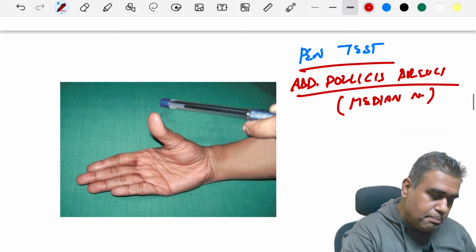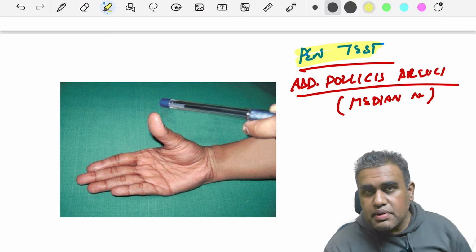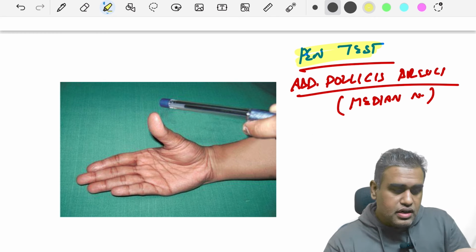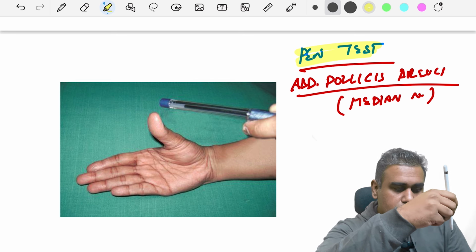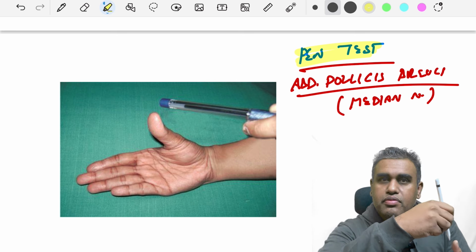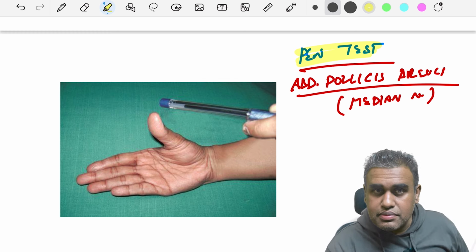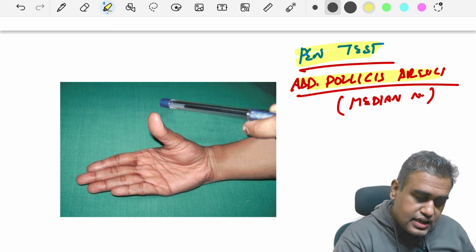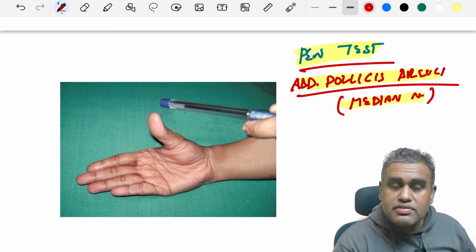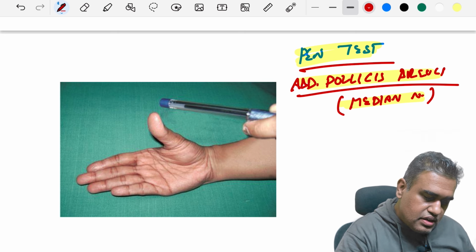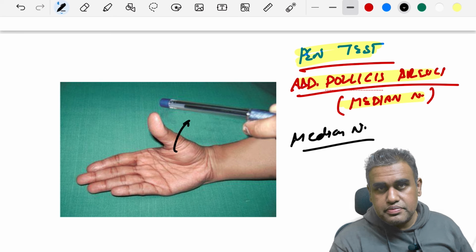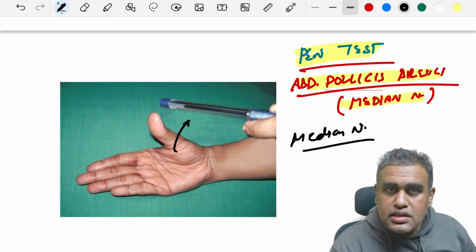Next we see over here the pen test. What happens is we ask the patient to keep the hand on the table with the palm facing upward. Then we place a pen over here and we ask the patient to touch the tip of the pen with the help of the thumb. So in doing this action, there is abduction of the thumb. That is done by the abductor pollicis brevis, and that is supplied by the median nerve. Now, if it is done, then it is fine. If the patient is not able to abduct the thumb, we know it's a median nerve injury. So loss of touching the tip of the pen with abduction of the thumb signifies median nerve injury.